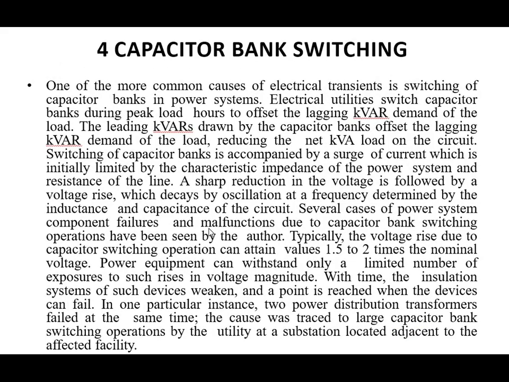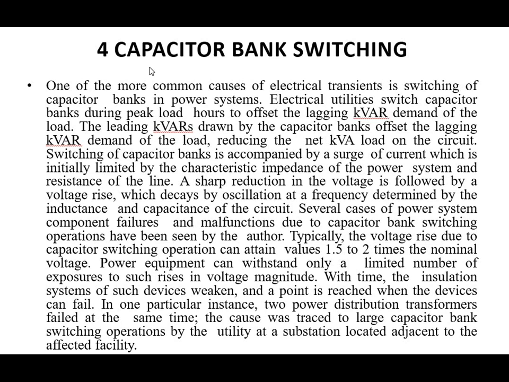Now another one is capacitor bank switching. One of the more common causes of electrical transients is switching of capacitor banks in power systems.